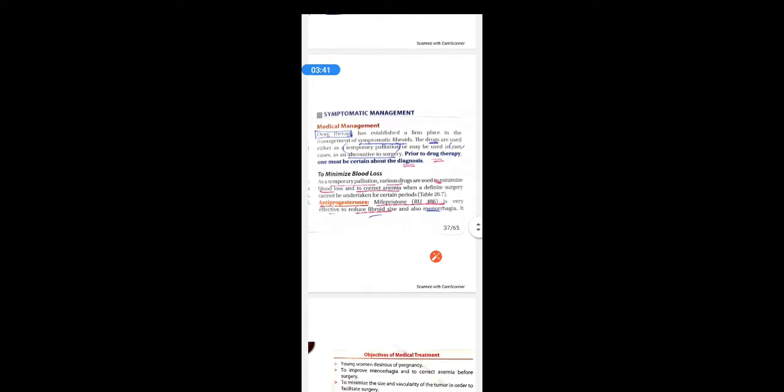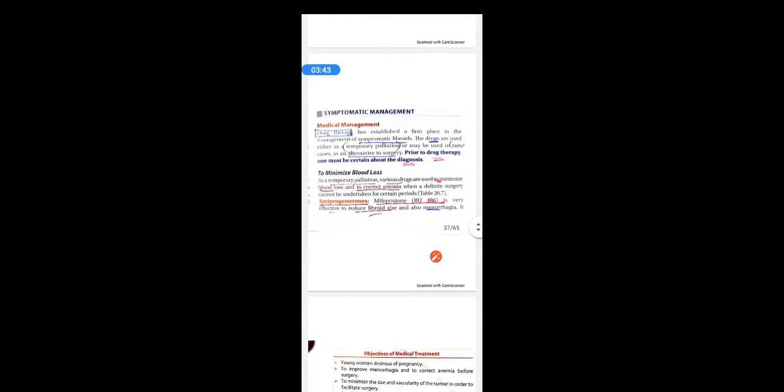So coming to the symptomatic management. Symptomatic management is again divided into medical management and surgical management. Coming first to the medical management of the case: medical management, that is with medicines, the drugs. Drug therapy has established a firm place in the management of symptomatic fibroid. The drugs are used as a temporary palliation or may be used in rare cases as an alternative to surgery. Prior to drug therapy, one must be certain about the diagnosis.